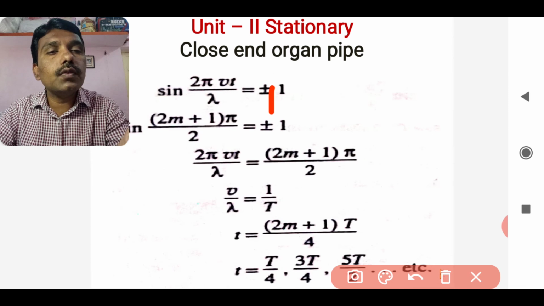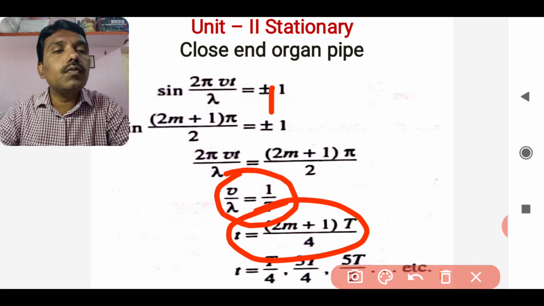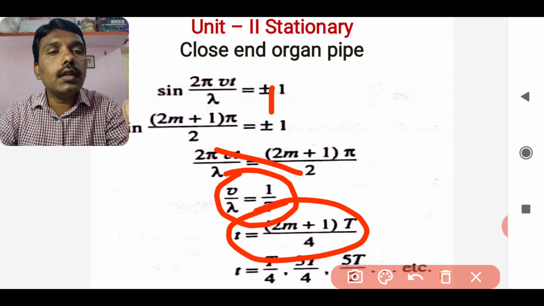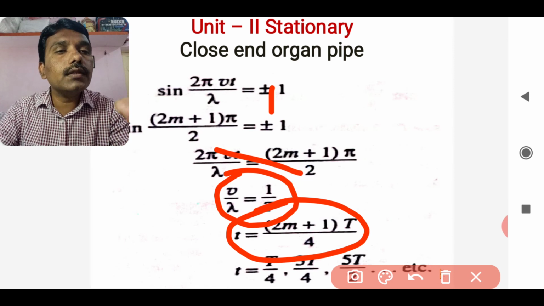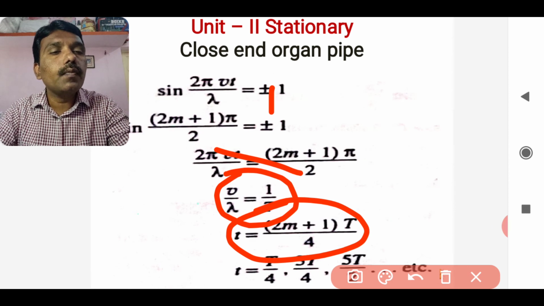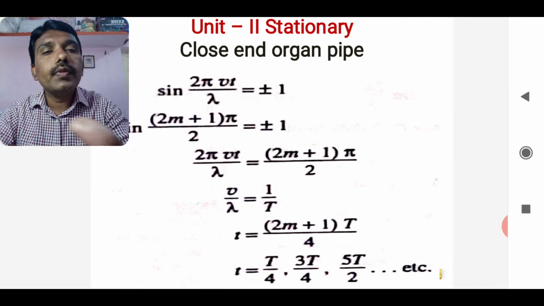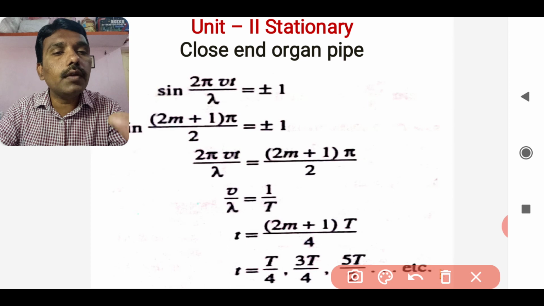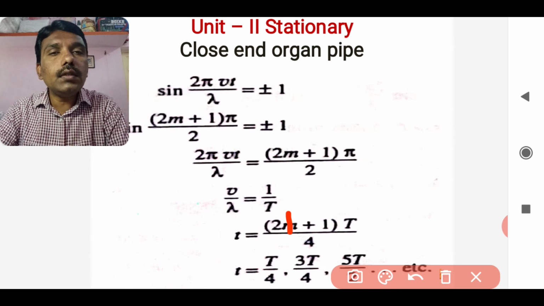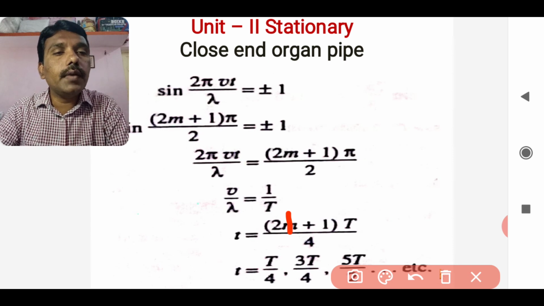Putting these values, as previously we have seen that v by lambda is nothing but 1 by T, small t will have the relationship small t equal to 2m plus 1 capital T by 4. Here, pi and pi cancel, and v by lambda is 1 by T, and putting these values the relationship comes to t equal to this much. Putting m equal to 0, it will become T by 4; putting m as 1, the value goes to 3T by 4. For the next it will become 5T by 4.